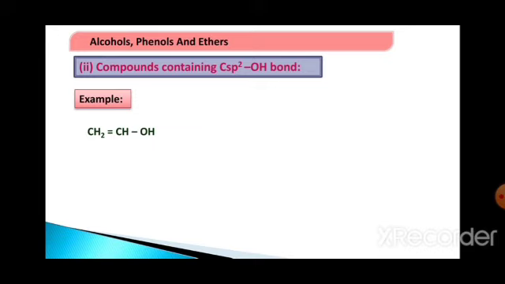One simple example, CH2=CHOH. I have rounded off one carbon, that is nothing but an sp2 hybridized carbon because it contains a double bond, and it is an sp2 hybridized carbon to which OH is attached, hence it is nothing but a vinylic alcohol.